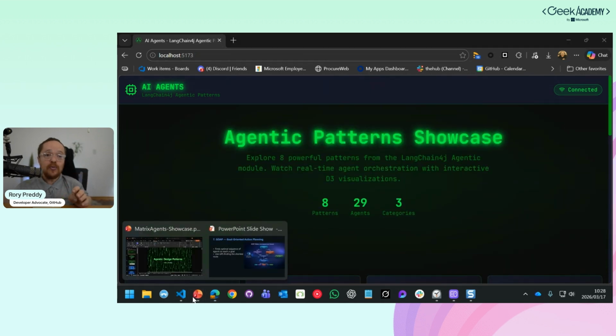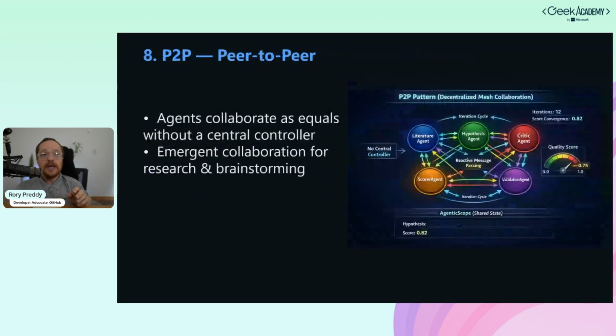And the final one, before we actually see what I chose for the game, is the peer-to-peer. So imagine an agent just sitting on a box somewhere, and that agent only comes alive when some condition is met, and that condition is its variable it needs to process. So let's just say it's waiting for a city. When that city is in the shared agentic scope across maybe multiple PCs, it's just going to come alive. So what you can do then is build emergent behavior. Think thousands of these agents just coming alive at any given time.